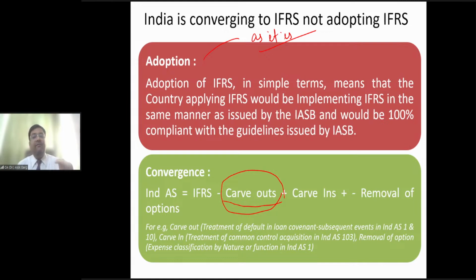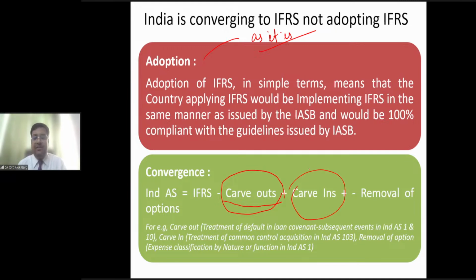In Ind AS, we have taken it as an adjusting event in Ind AS 1 and Ind AS 10. How many carve outs are there, sir? There are 8 to 9 carve outs in different standards, right? So every faculty will teach you the carve out with the respective chapter, respective standard. Is that clear?